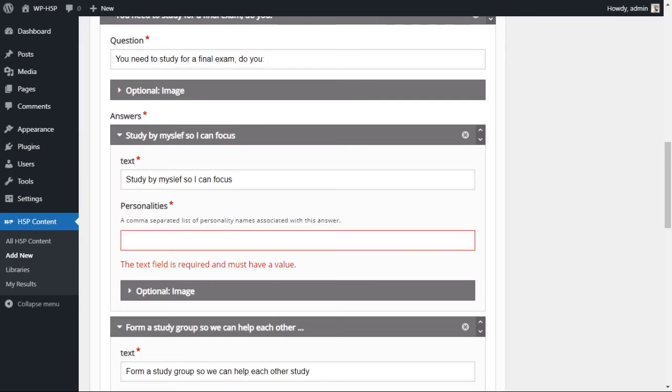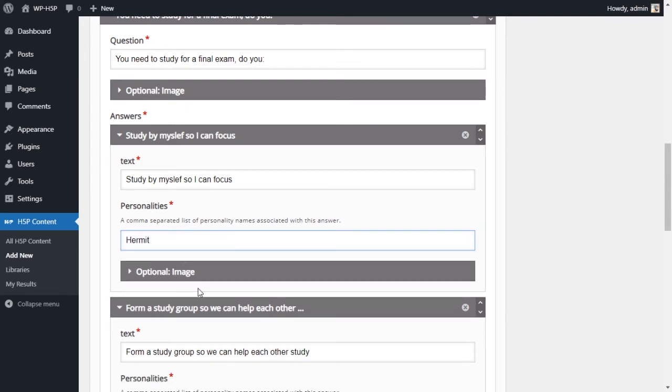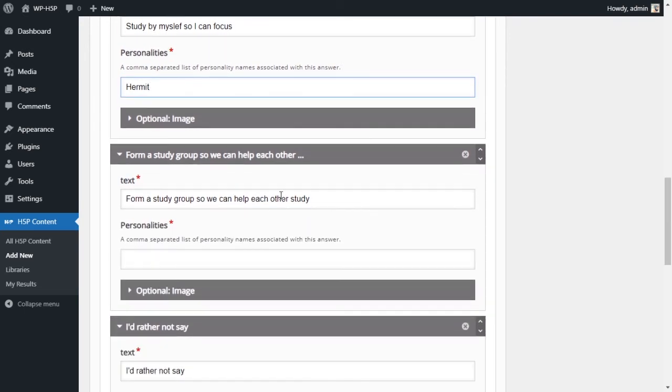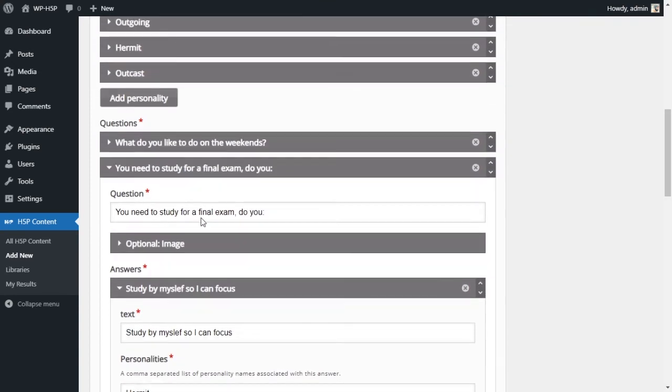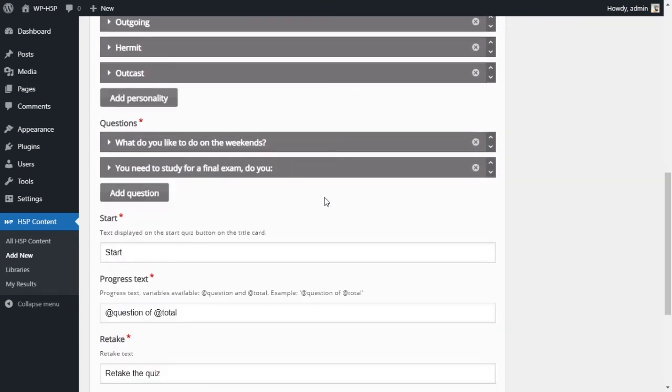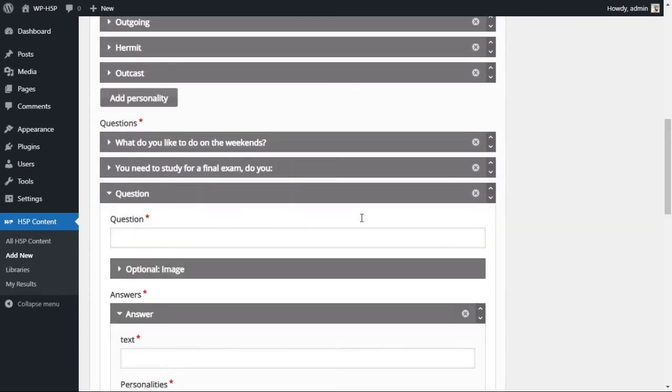And with number 1, that is the hermit personality. With number 2, that is the outgoing. And number 3, that is the outcast. So we've got our three answers. I'm going to add a third question.